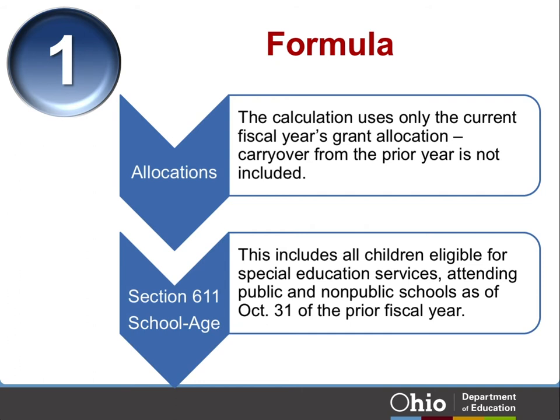You may notice that children ages 3 to 5 are counted twice, once for the Section 611 or school age set-aside, and again for the Section 619 or preschool set-aside. This is because Section 611 or school age funding is for children ages 3 to 21 and Section 619 or preschool funding is for children ages 3 to 5. Part of the calculation to determine a district's Section 611 or school age and preschool formula allocation considers total child enrollment, and in those calculations, 3 to 5-year-old children are also counted twice.